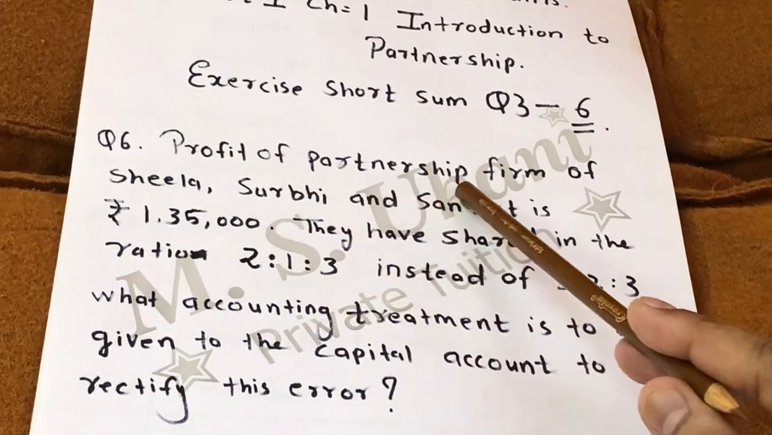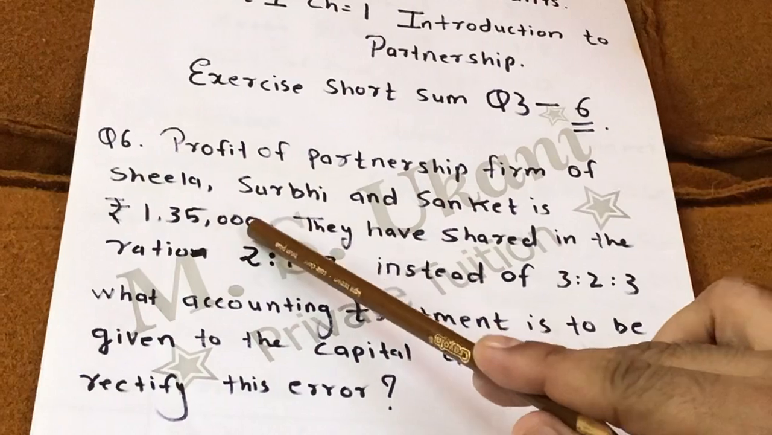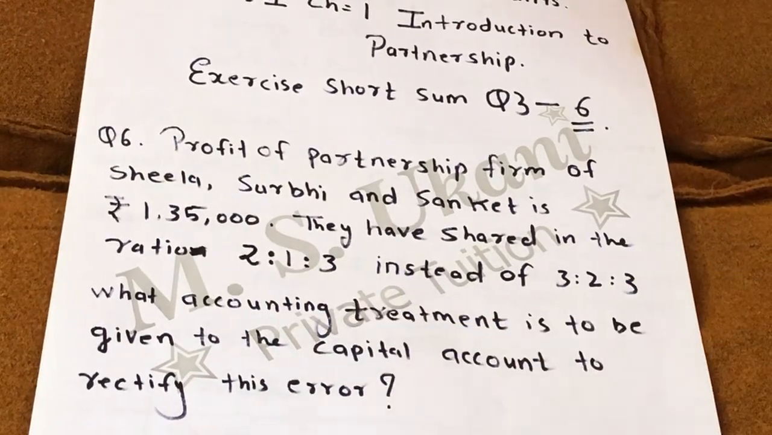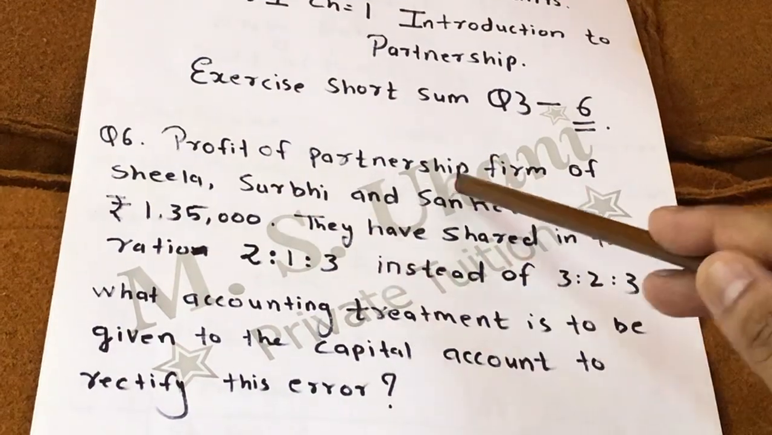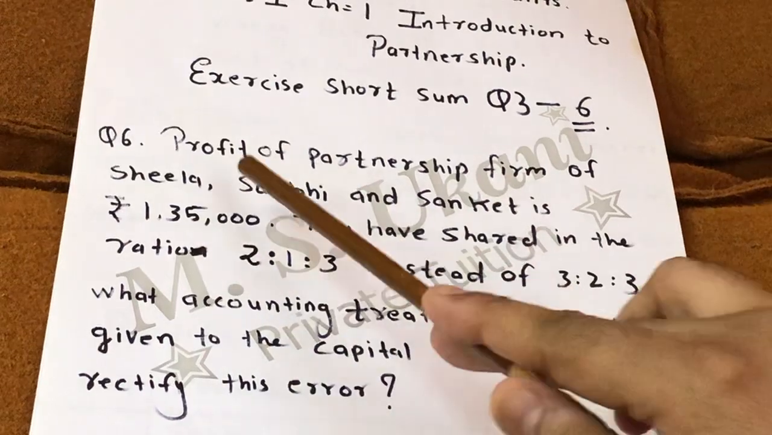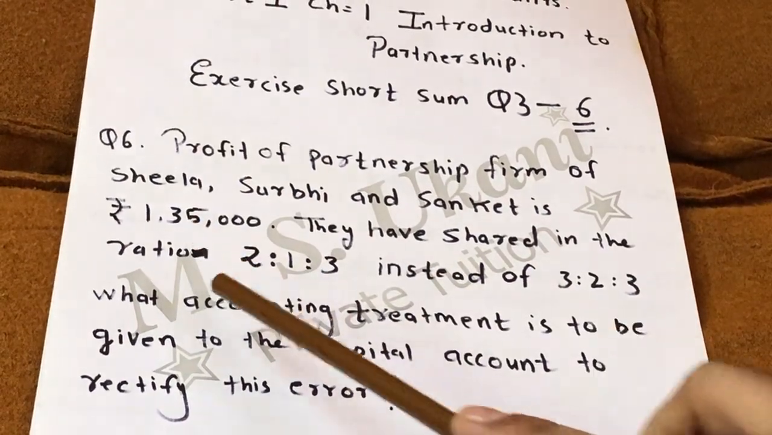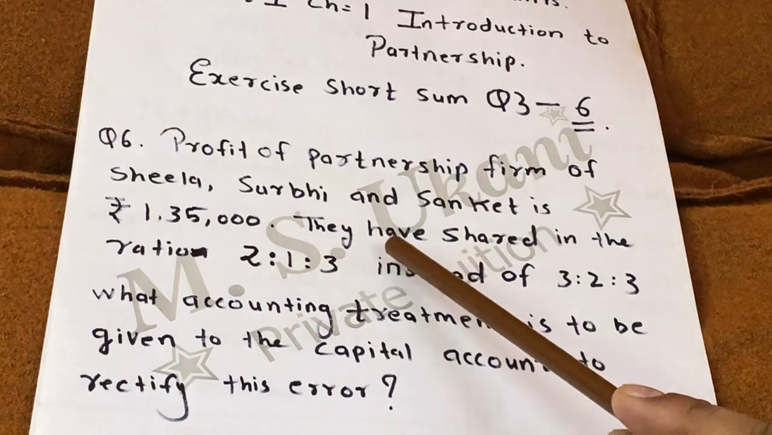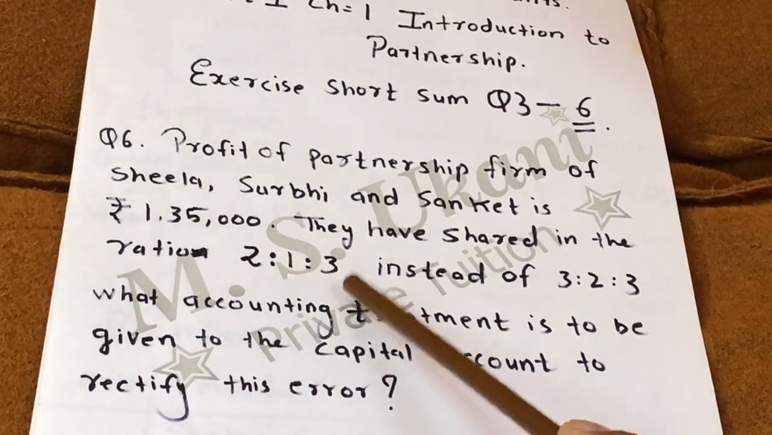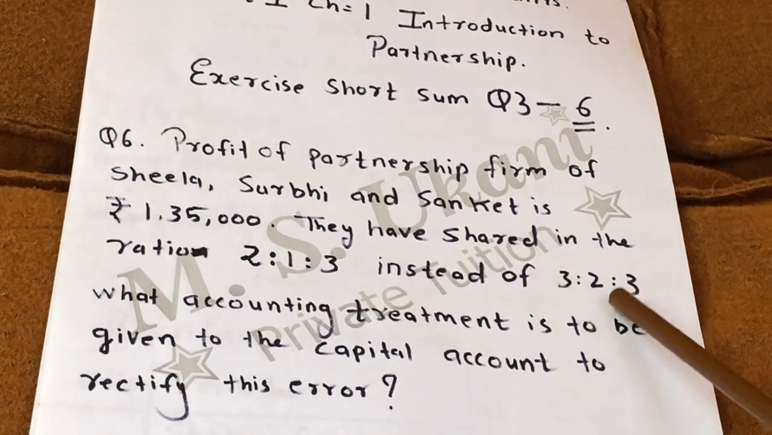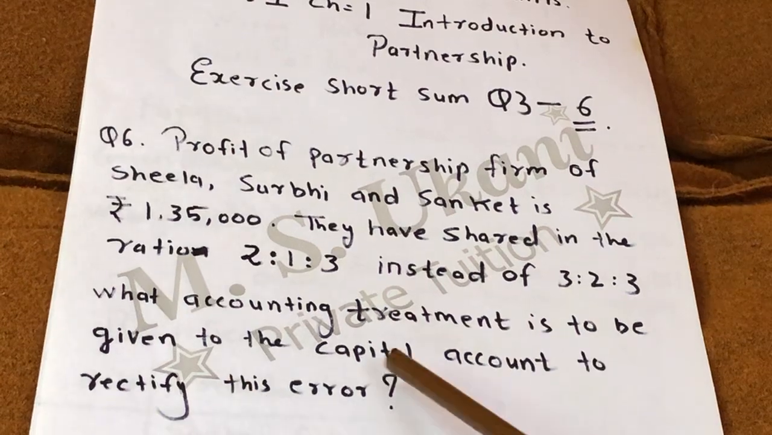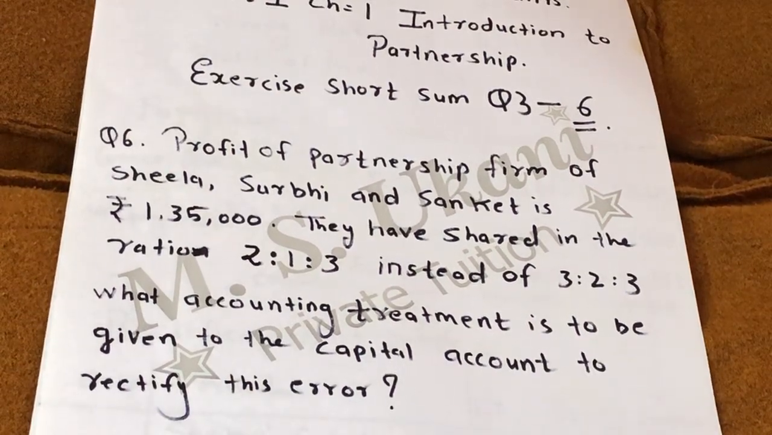Profit of a partnership firm of Sheila, Surbi and Sanket is 1,35,000. The three partners are given in the firm and the profit for all the three partners is 1,35,000. Next statement, they have shared in ratio 2:1:3 instead of 3:2:3. What accounting treatment is to be given in the capital account to rectify the error?